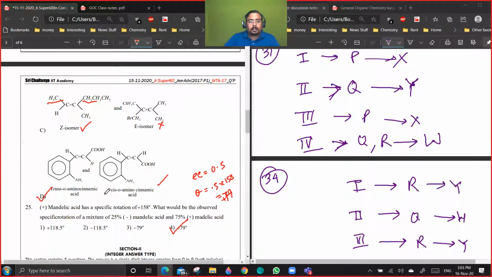Trans-ortho-aminocinnamic acid. So cinnamic acid is basically C6H5-CH=CH-COOH. Trans means that the C6H5 and COOH are on the opposite sides. Cis means both are on the same side. Are you getting the point? And ortho amino, with respect to this, is the first position, so it's the ortho position. Are you getting the point?